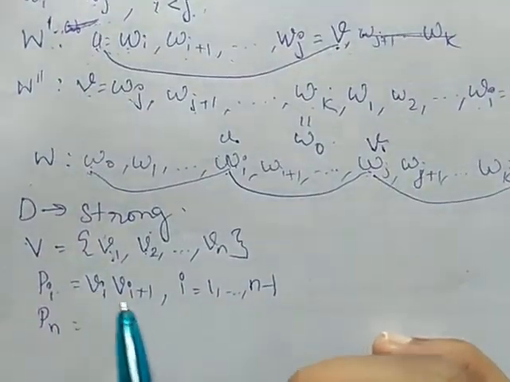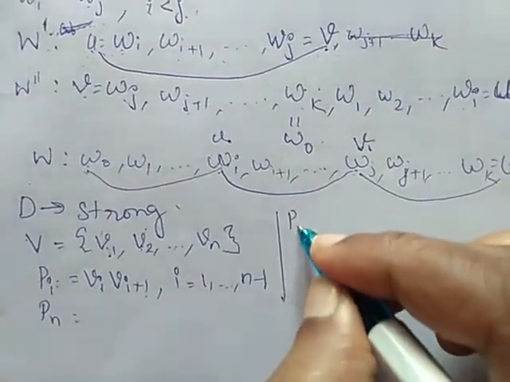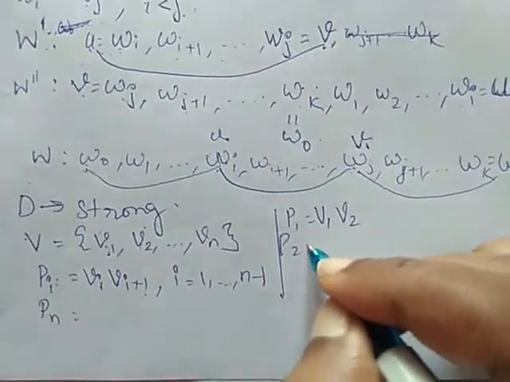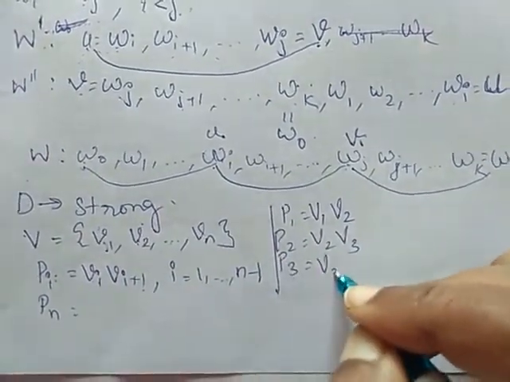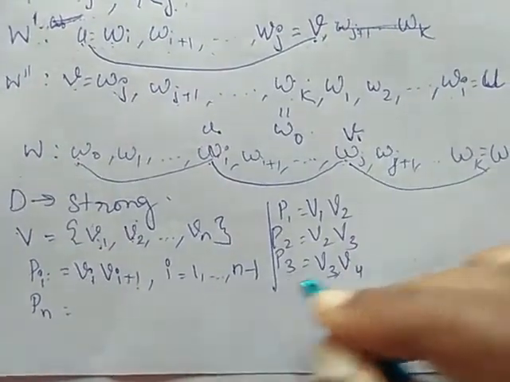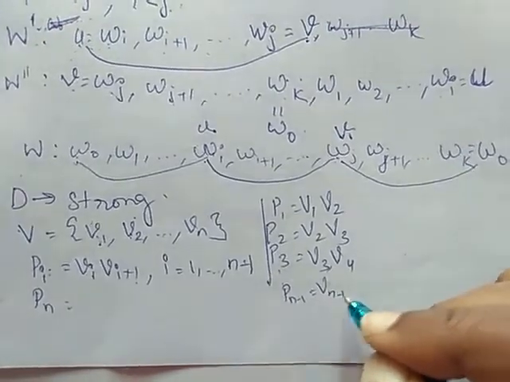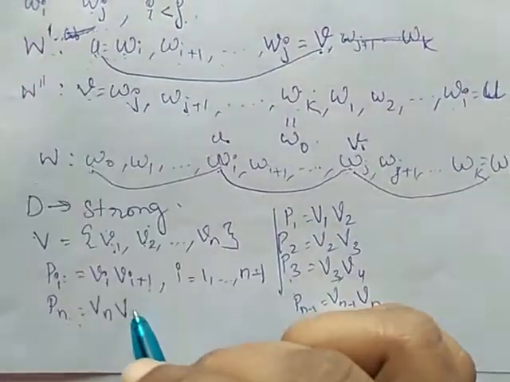P1 path is V1, V2. P2 path is V2, V3. P3 path is V3, V4, etc. Pn minus 1 path is Vn minus 1, Vn. So Pn, the last path, is between Vn and V1.